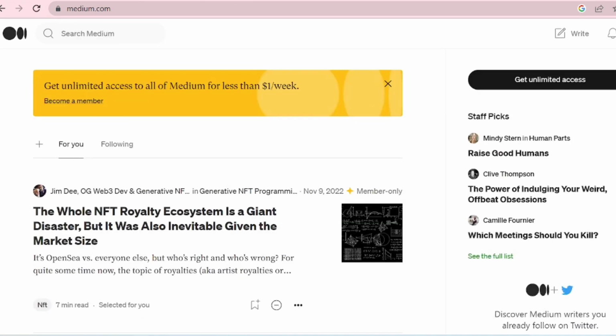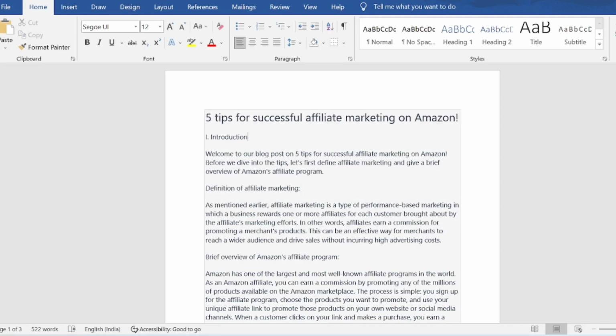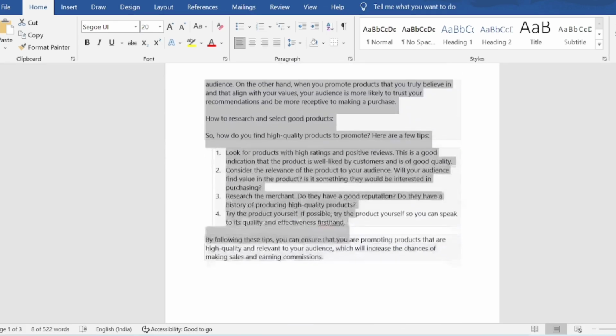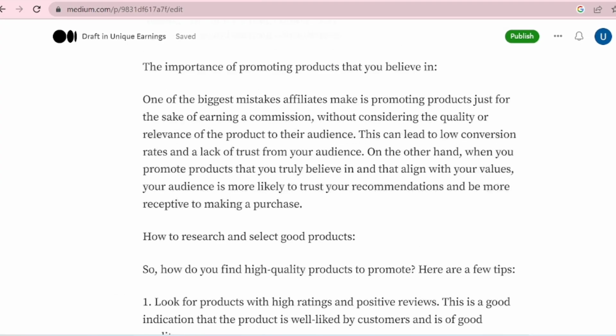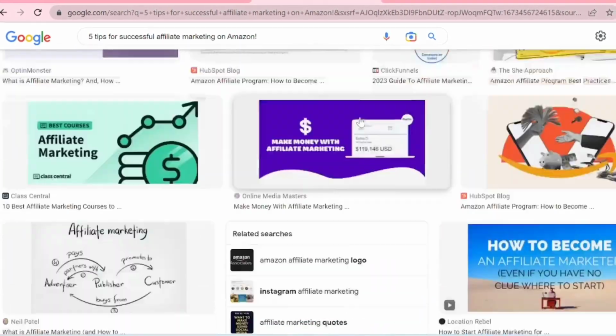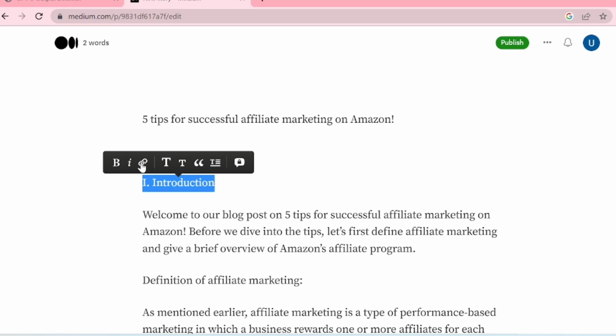Now, after creating an account with Medium, click on the right button right up here. Now, for the title, just copy the blog title from that Word document and paste it here. And for the content, again go back to that Word document, copy the entire article, and paste it right here. Now add an image to this blog. For this, you can choose any image from Google about your niche. Now add multiple affiliate links in your blog to earn more commissions.